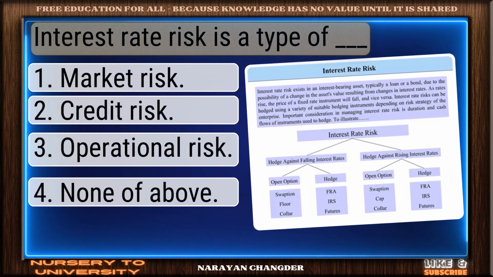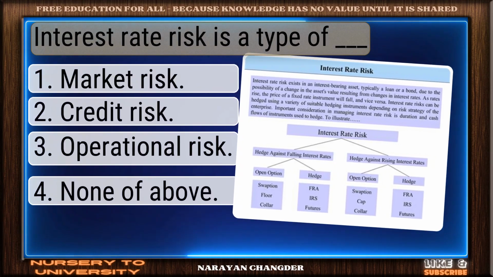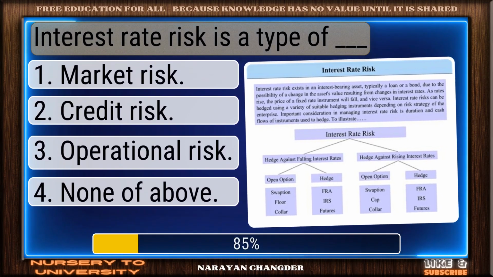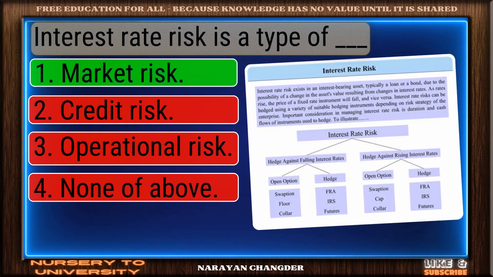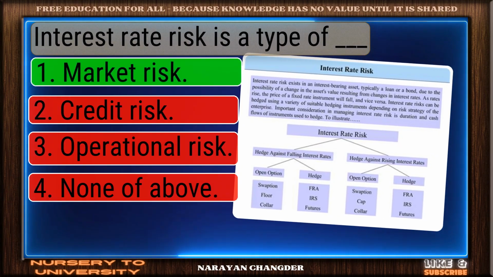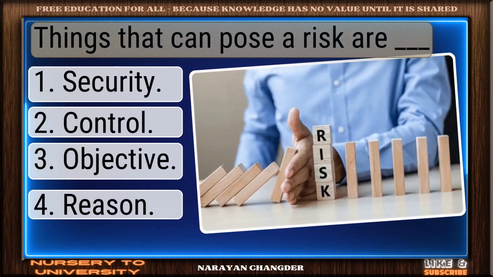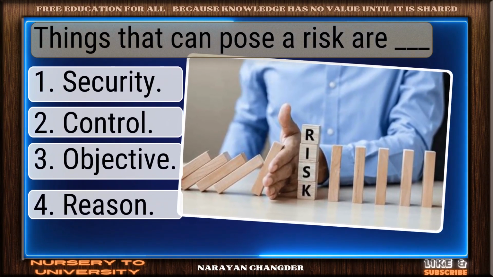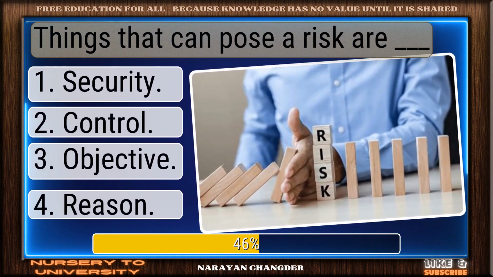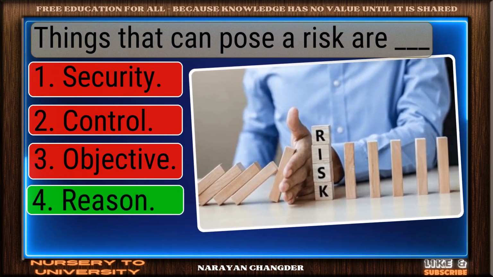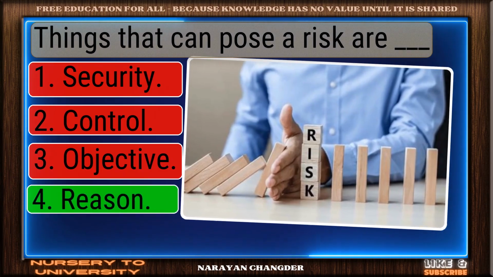Question number 15. Interest rate risk is a type of dash. Great thinking. Market risk is the right choice. Question number 16. Things that can pose a risk are dash. Good thinking. Reason is the right answer.